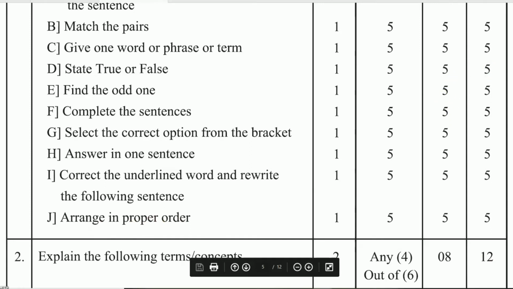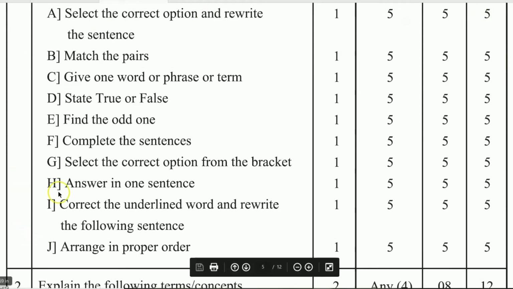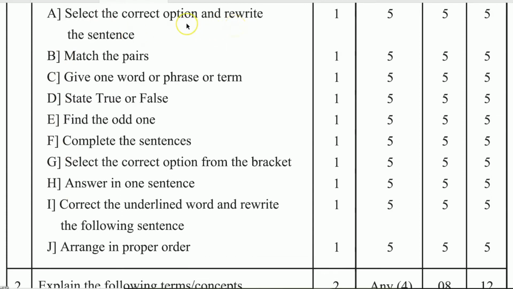From these questions, A to J, any 4 questions will be asked. Each question carries 5 marks and the total objective type question will be of 20 marks. Okay. Now second question will be